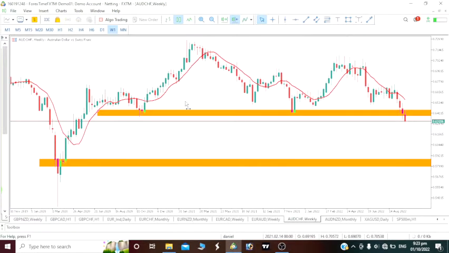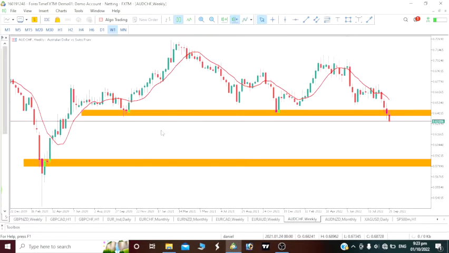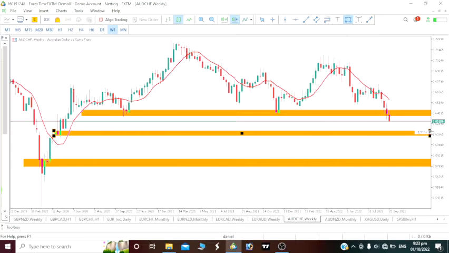So the next level we would see this price dropping to, possibly this week, is this level. We would want to see it drop to at least this level this week, which is about a level of 0.61665. I think that should be at least 150 pips. I think if you are to short it, definitely this price will drop to this level,